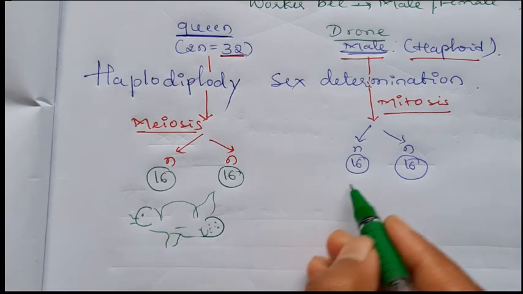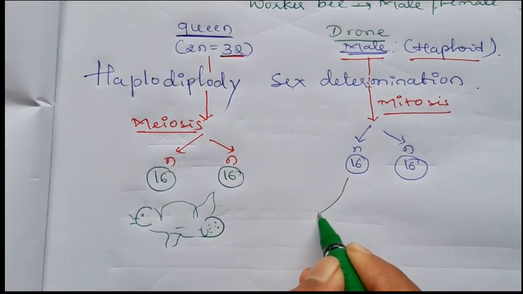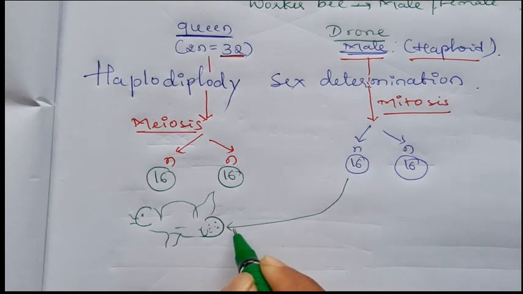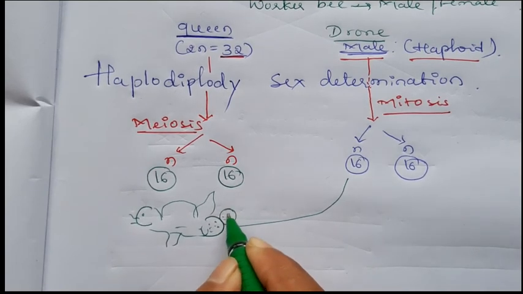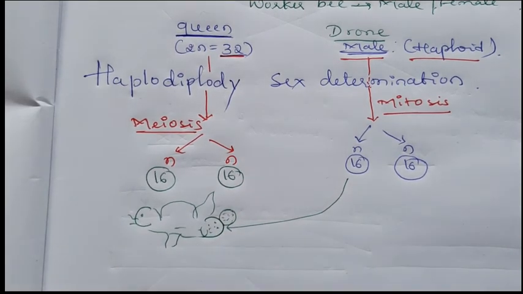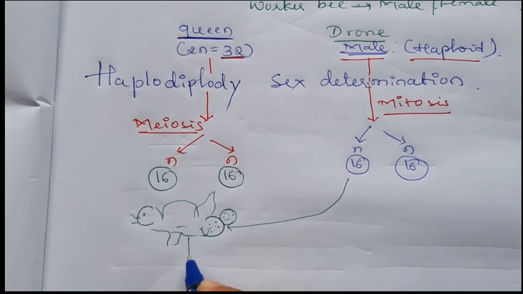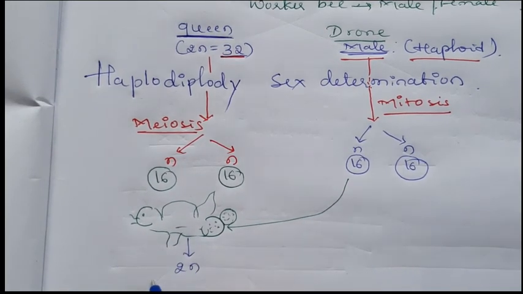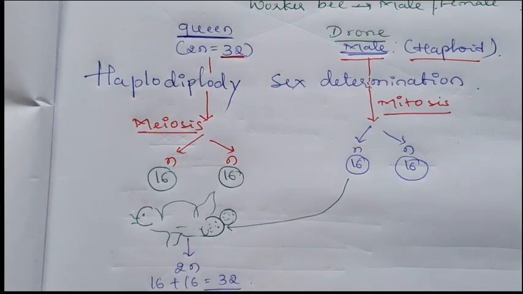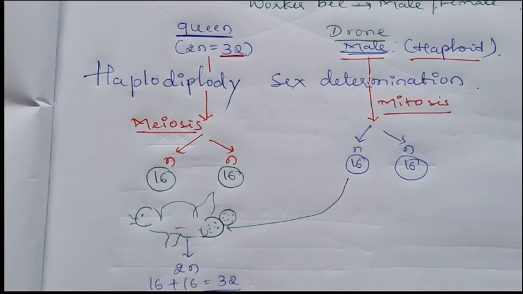When this drone deposits the sperm on the queen bee, it forms a diploid zygote, that is 16 plus 16, totally 32. It forms the female queen bee, or otherwise it can form a 32 chromosome worker bee.